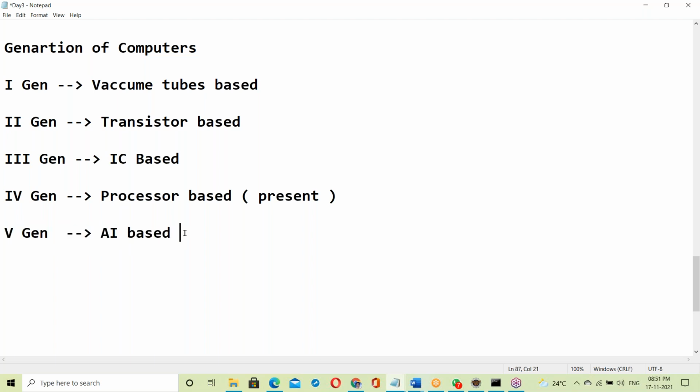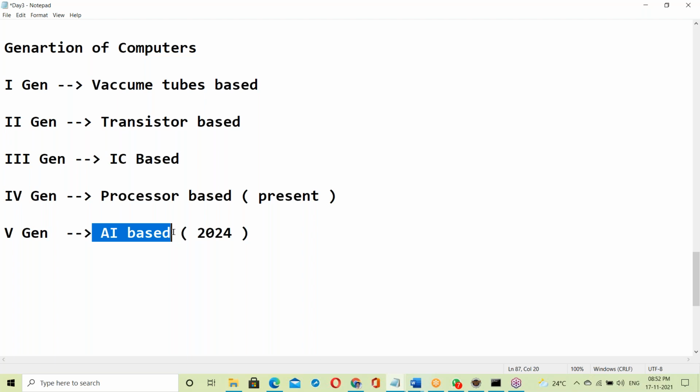Fifth generation is not yet released. In 2024 it will shortly be hitting the market. Within 2 years, we are moving to AI based. Once AI based comes to the market, software becomes very simple and easy to work with. This much writing of code and this much work is not necessary. AI will recognize everything automatically. Much effort is not required.